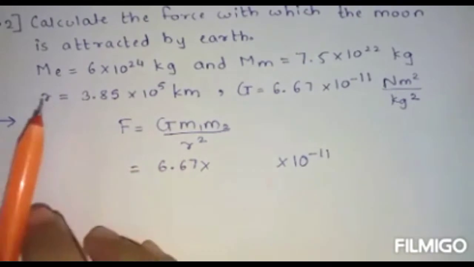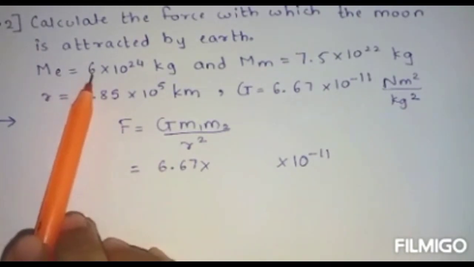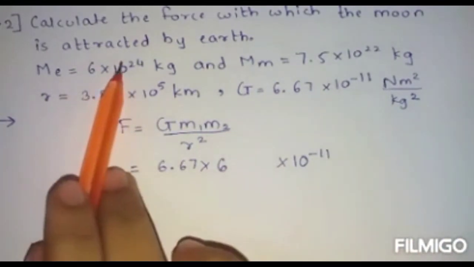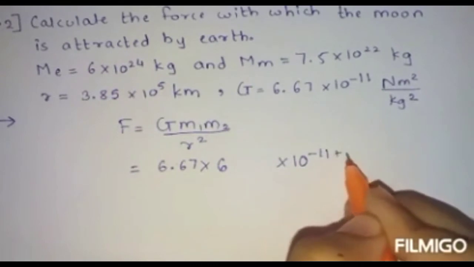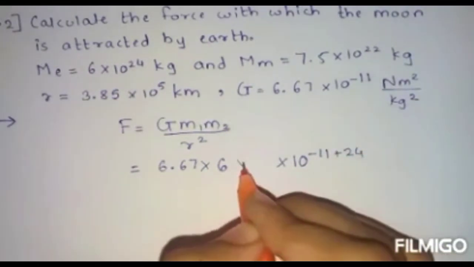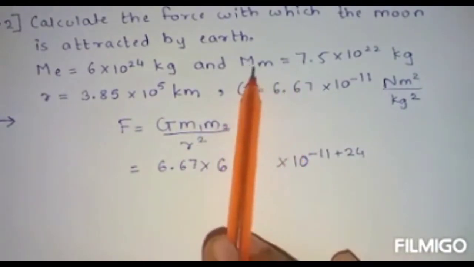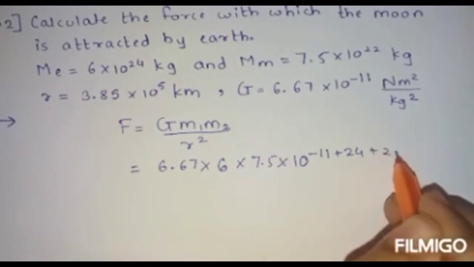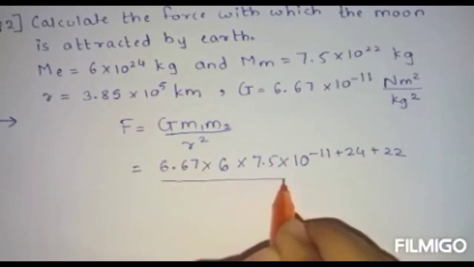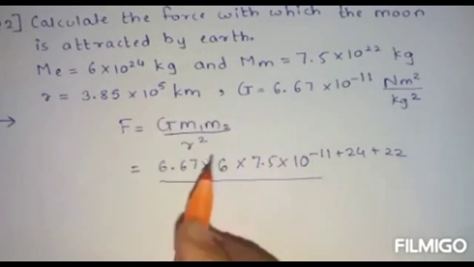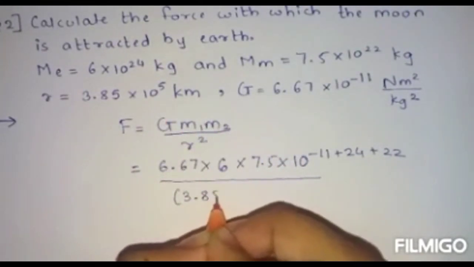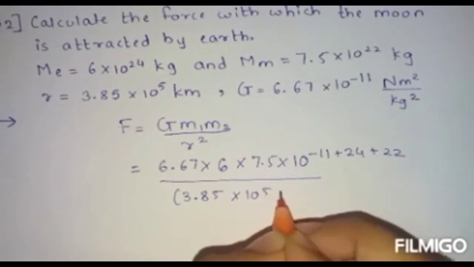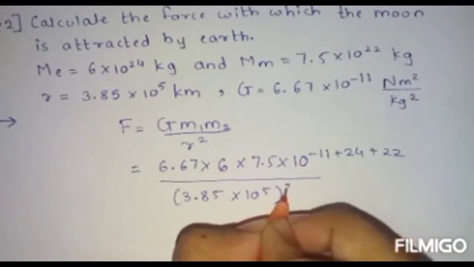Now m1, the mass of earth, is 6 into 10 raised to 24 kg, into m2, the mass of moon, 7.5 into 10 raised to 22, upon r square, which is 3.85 into 10 raised to 5 square.